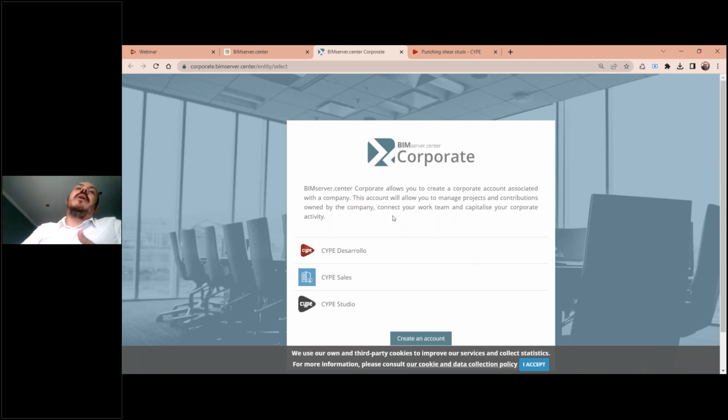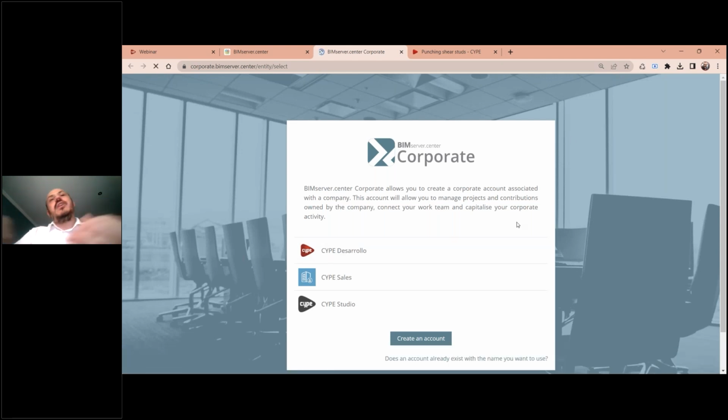Okay, so if you are working as a company and you want to manage the things that you have that work in a BIM environment, maybe this is the option for you. My idea is not to show these features today, because here we have 1 hour or a little bit more to explore everything. But I think it's nice to share with you that we have this option that is special for companies.